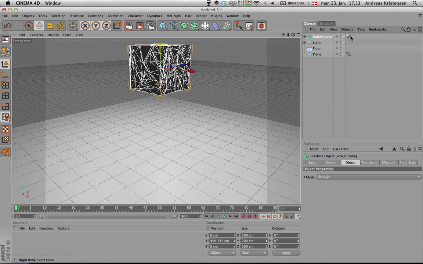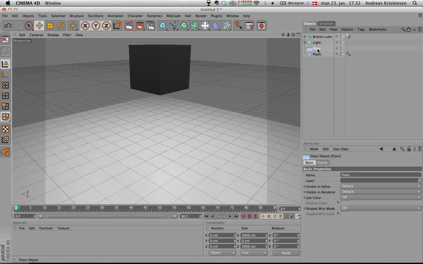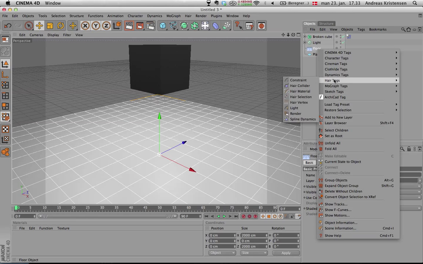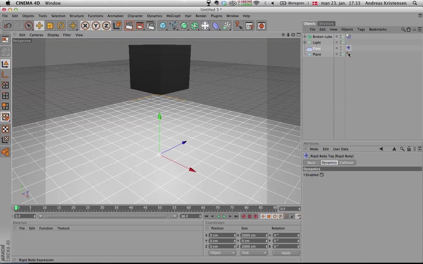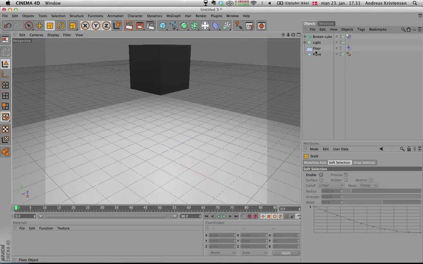Then choose the broken cube and go to the rigid body tag, and in dynamics go to trigger and press on collision. Also we need to take our floor, right click and go to MoGraph and press rigid body. So the floor will also be a collider to things that will fall to the floor.